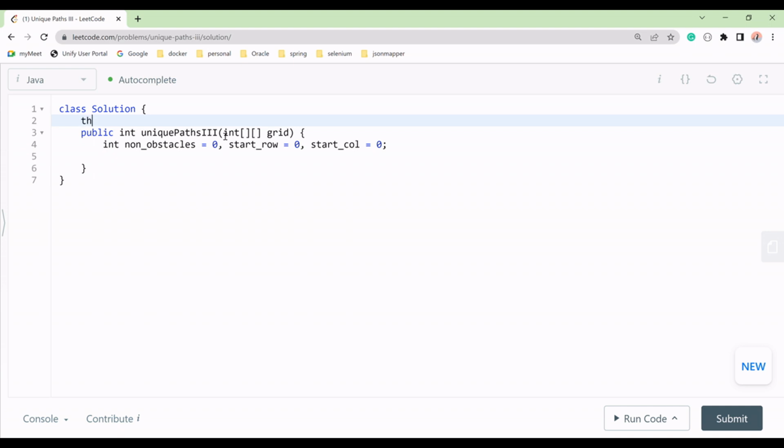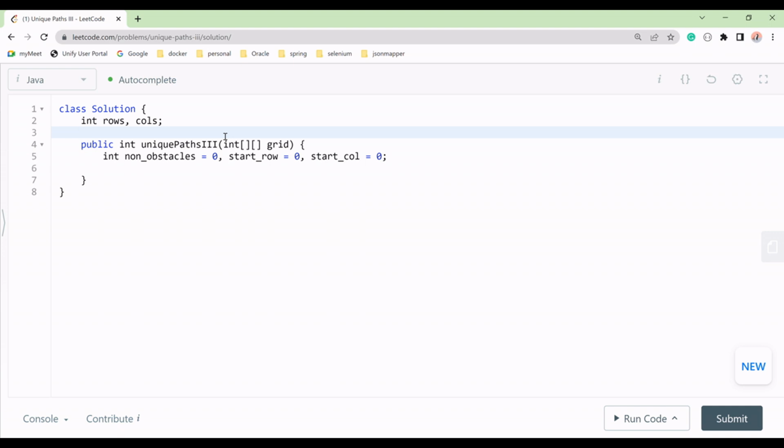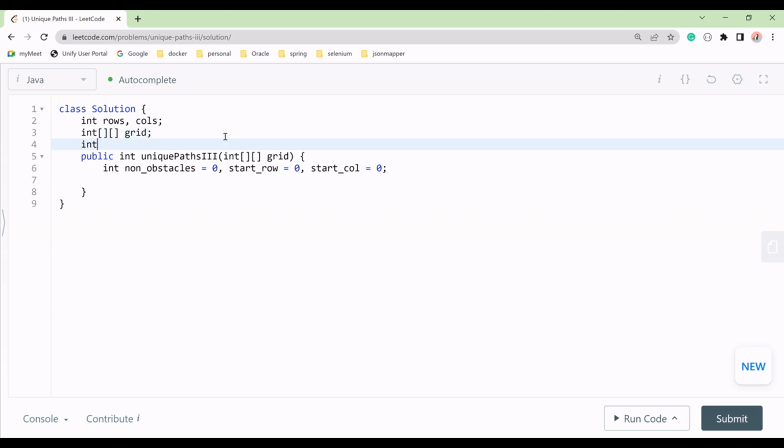If we talk about int, then we'll take rows and columns. Then we have to take an integer 2D array, and this is our grid, which we will map later. Then we'll take path_count, which is the value.